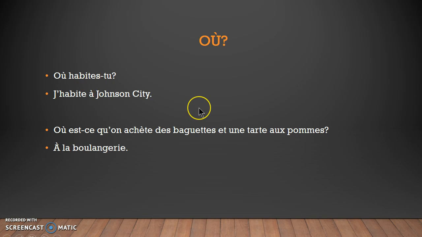I've asked you this question a few times probably over the course of this semester and had you write that down or maybe tell me in a sentence. So, j'habite à Dobson City. So, remember if you see où, you're going to see a place in your answer. So, où est-ce qu'on achète des baguettes et une tarte aux pommes? Where do we buy baguettes and an apple pie?